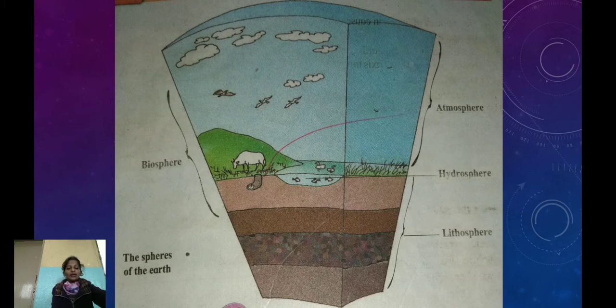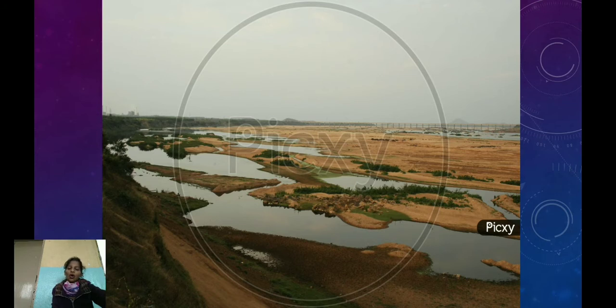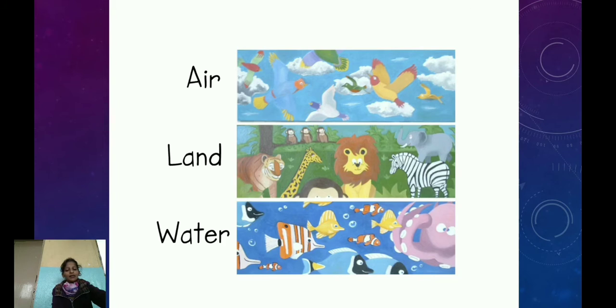And the lowest sphere of the earth is occupied by land, that is lithosphere. The earth is surrounded by the atmosphere. On the surface of the earth, we find land in some places and water in others. There are living things on land, in water and in air.